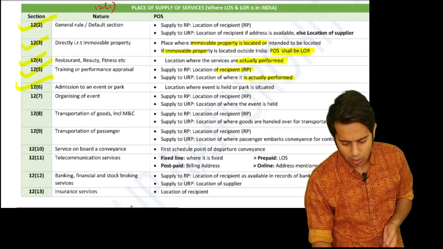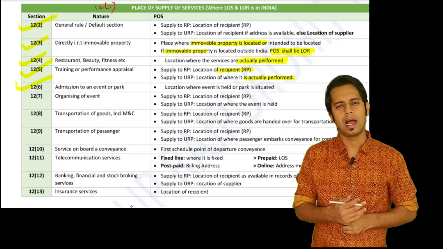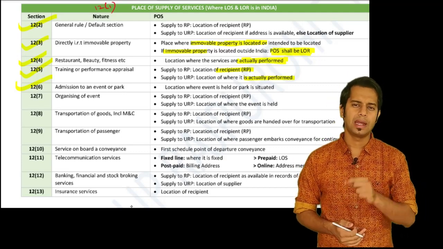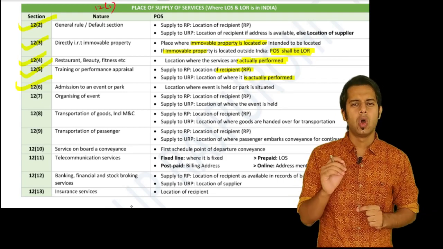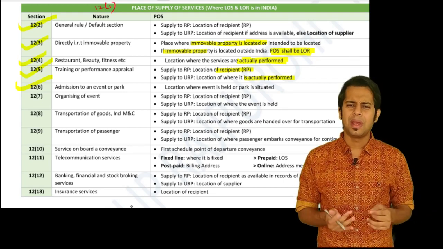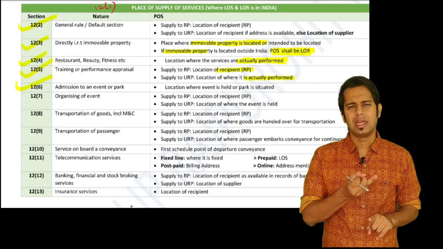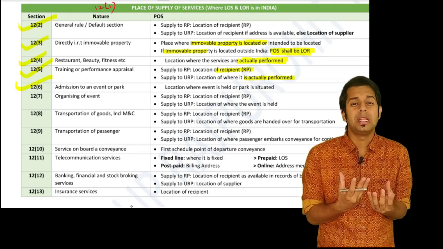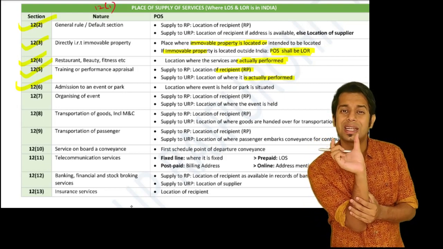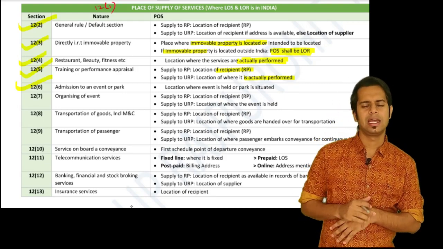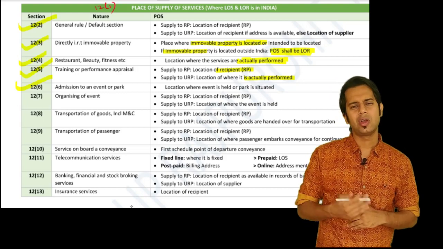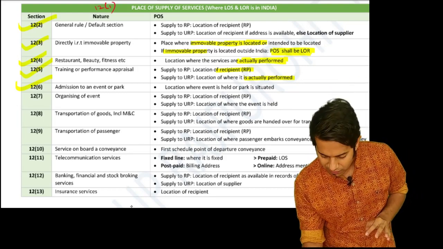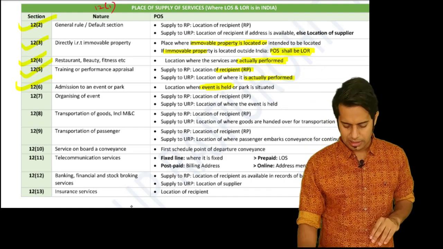Then, sir, what about admission to an event or a park? I am getting admitted to an event, or I am going to an amusement park. In case you are going to an event or a park, the event can be any type of event, circus or any sporting event, that is IPL, etc. Admission to means I am talking only about the ticket price. In such cases, the place of supply will be the location where the event is held or the park is situated.